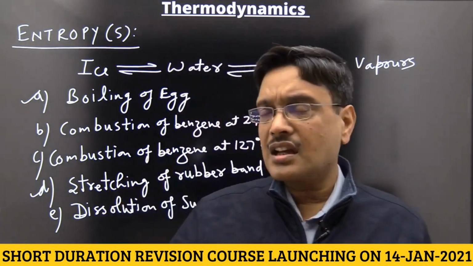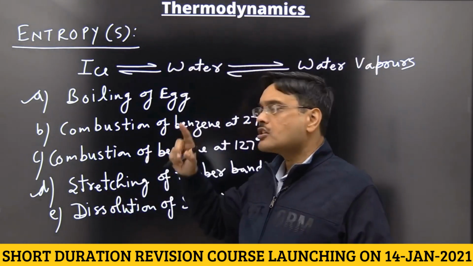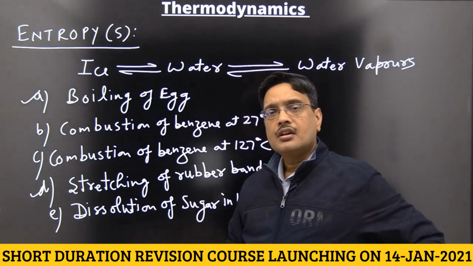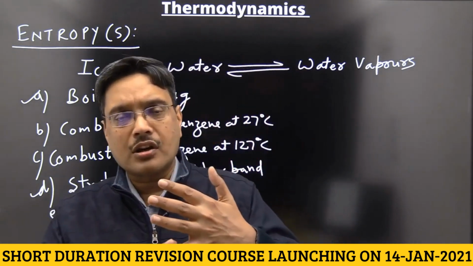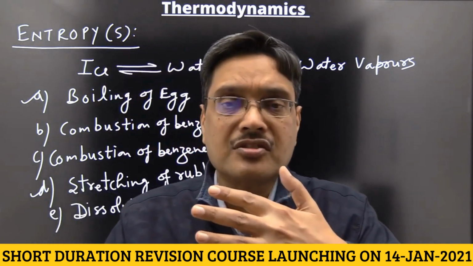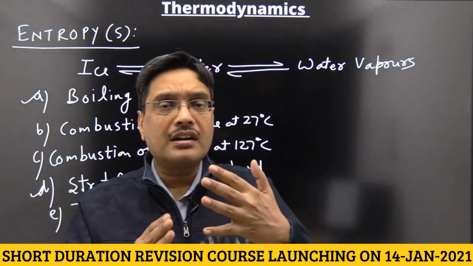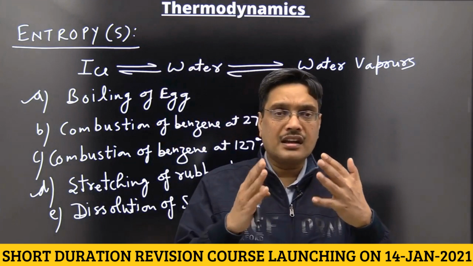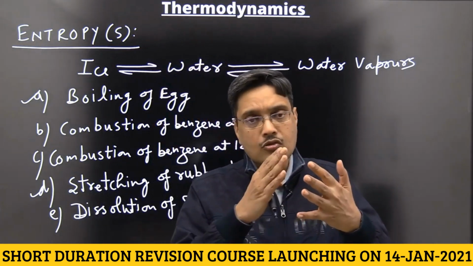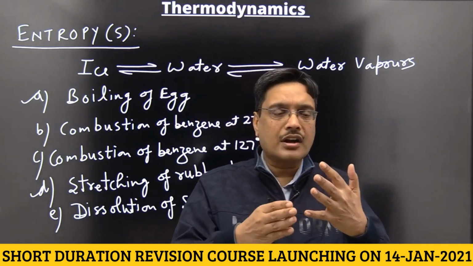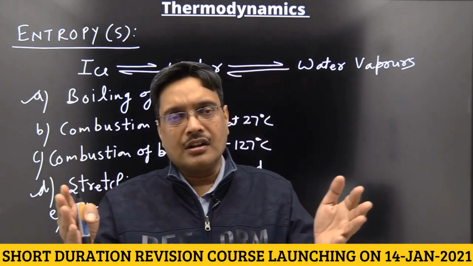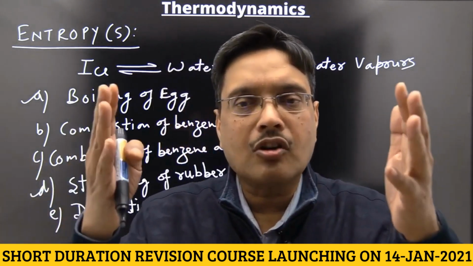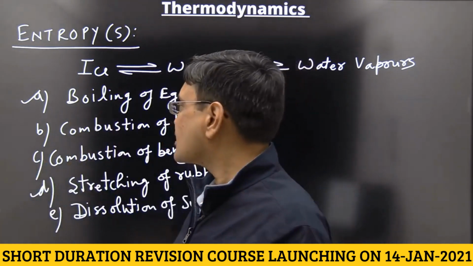Basically, denaturation of protein takes place. Protein is present in four structures: primary, secondary, tertiary and quaternary. Quaternary is the complex structure, and when you provide heat to the egg, the quaternary structure breaks down and is converted into the primary structure. Fragments are present, so entropy increases because denaturation of protein takes place.